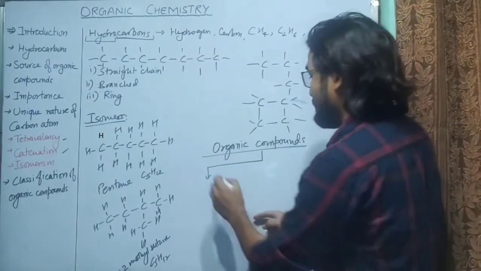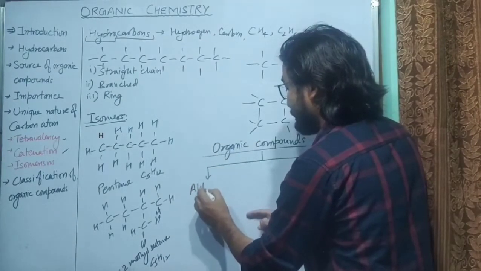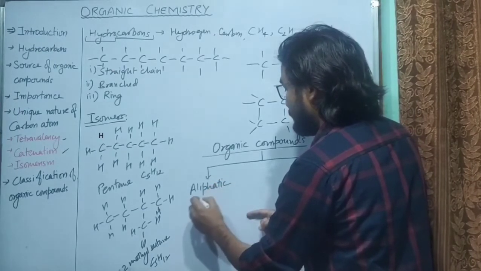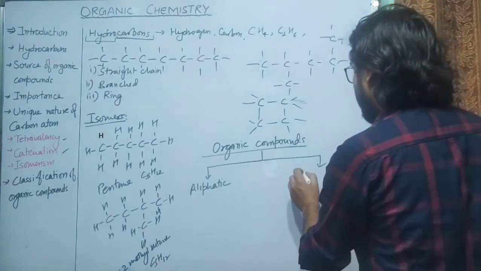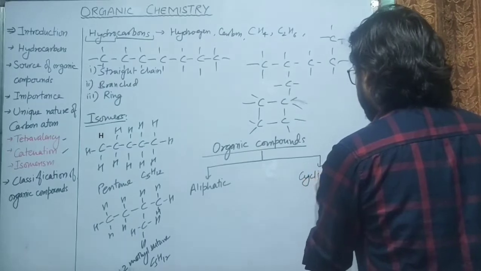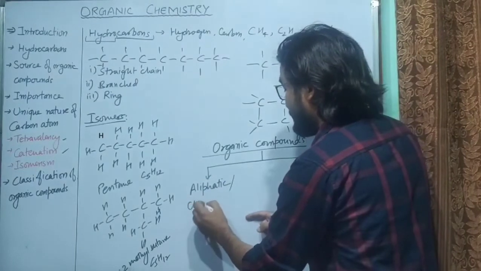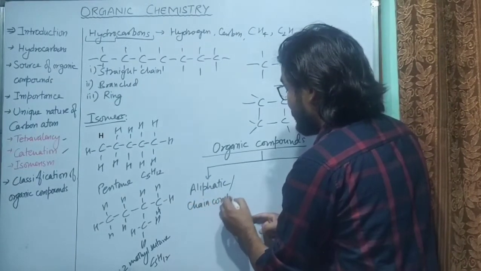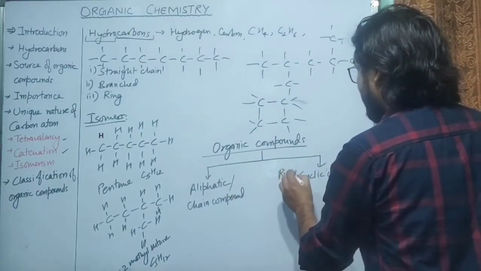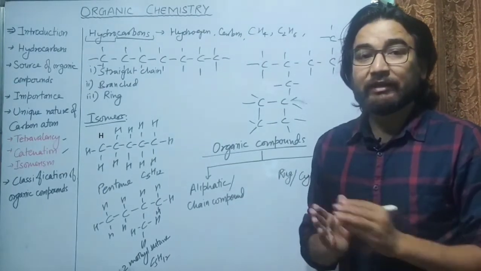The first classification is called aliphatic organic compounds, and the second is cyclic compounds. These aliphatic compounds are also called chain compounds. The next is cyclic, which are also called ring compounds. So organic compounds may be classified as aliphatic or chain compounds and ring compounds.